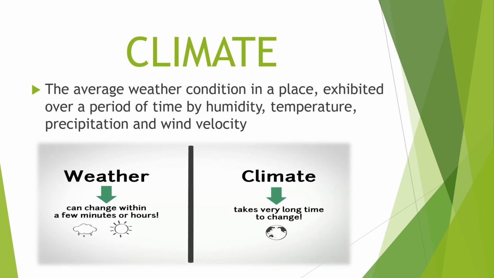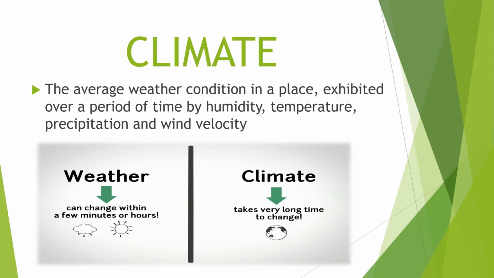Climate is the average weather condition in a place exhibited over a period of time by humidity, temperature, precipitation, and wind velocity. Now, if you are confused about the difference between weather and climate, weather can change within a few minutes or hours, like for example, rain, wind, sunshine, or thunderstorm.